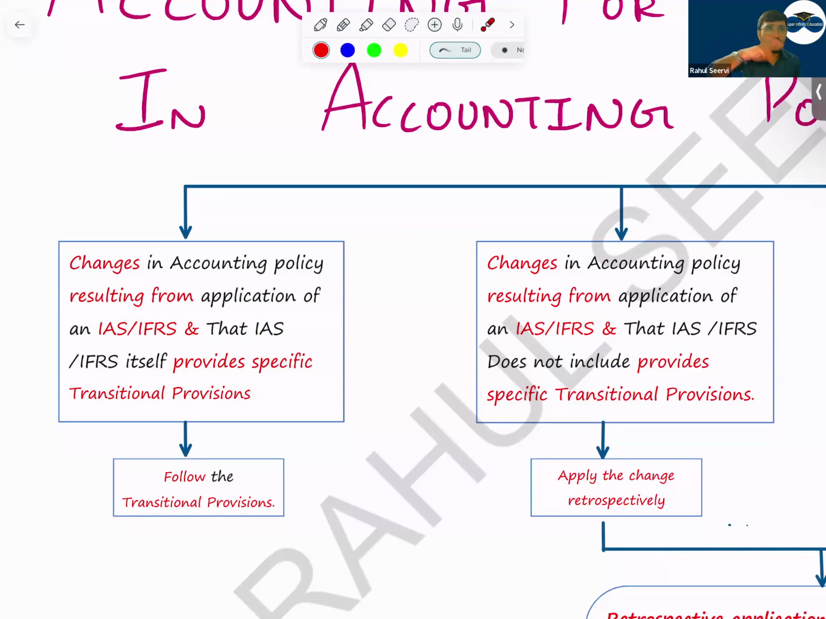That means how should the accounting treatment be done? If you're shifting from the IAS, which was for lease, and now you're shifting to IFRS, in that case, they have already provided this IFRS, which is newly published, some guidance to change the method or to change the accounting. In that case, we have to follow that.